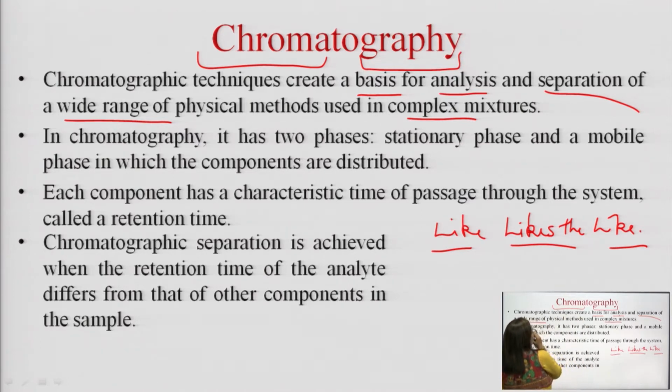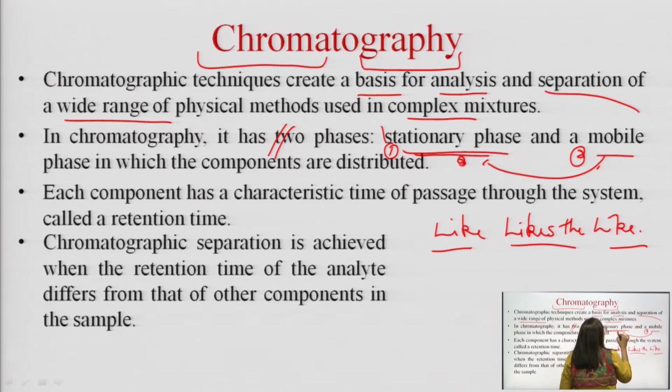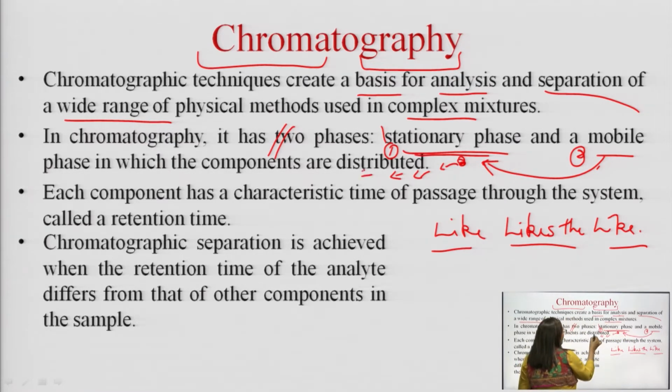Here there are two phases, number 1 the stationary phase and number 2 the mobile phase. Whatever mixture is mixed into the stationary phase, the mobile phase will come and solvate it, and whatever is likable to this mobile phase would be carried along with it and will separate out.